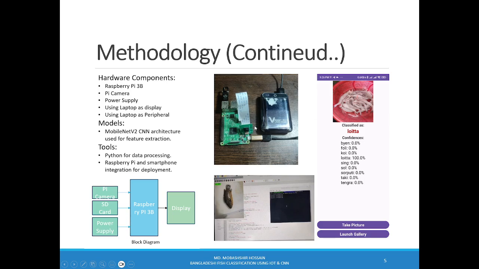This is our IoT device in action. We can see that in the display, which was shown on the laptop, it is properly identifying a fish. And then this is a snapshot from our system deployed on a smartphone. We can see that it is also properly classifying which fish it is.